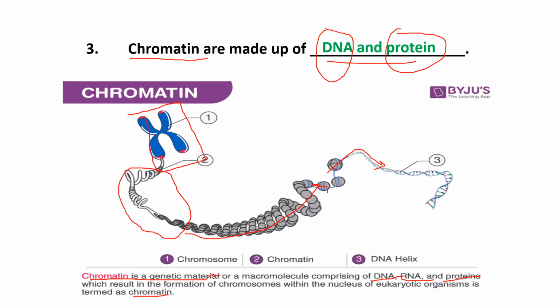If you forget any one of the terms over here, either you forget DNA or you forget protein, you might lose half a mark. So please be clear while writing the answer of this question, that chromatin is made up of DNA and protein both.